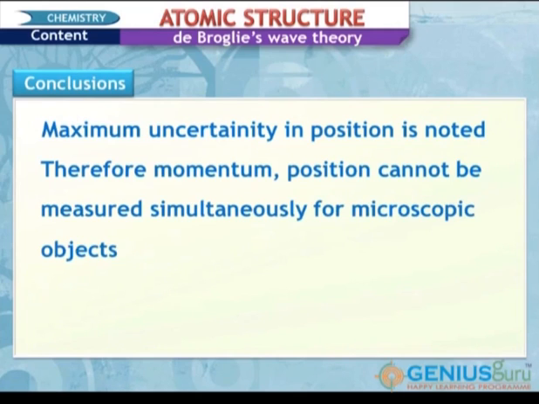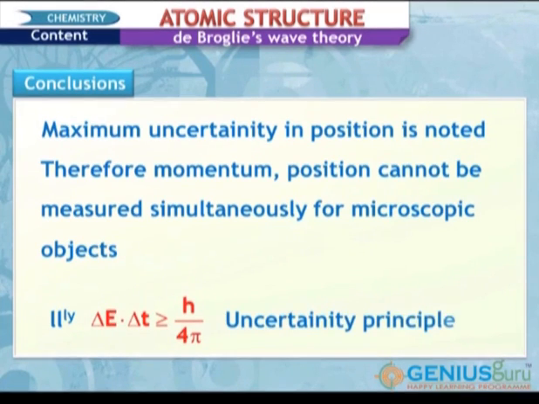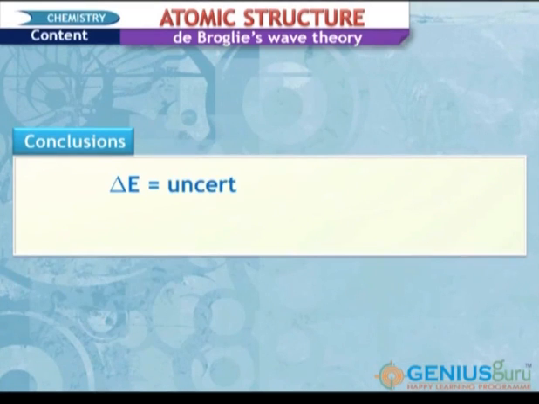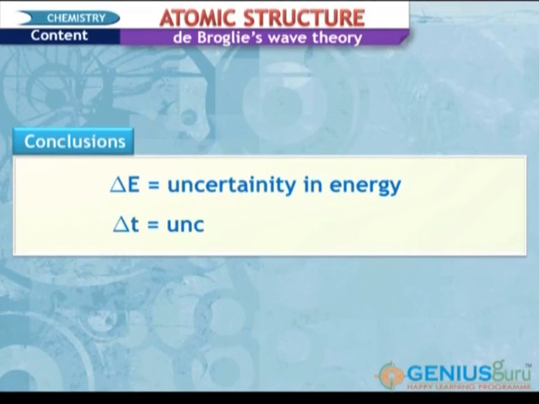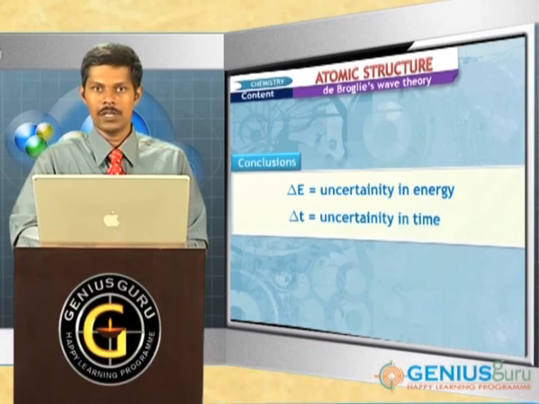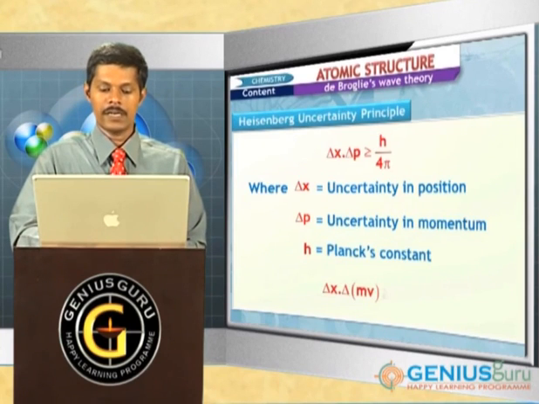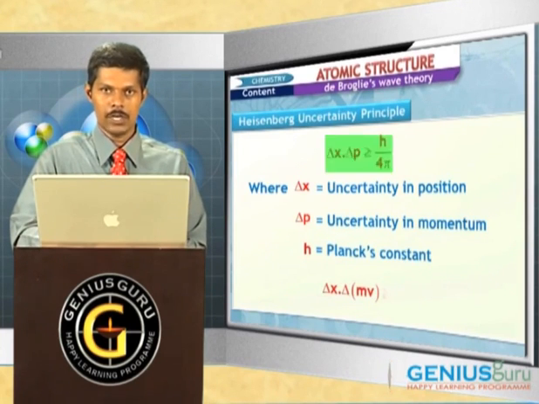In a similar way, this is not only for position and momentum. There are some properties that cannot be observed simultaneously. Another example is energy and time. From the Heisenberg uncertainty principle, we can write delta E into delta T is greater than or equal to h by 4 pi. This is also the uncertainty principle. Here delta E is the uncertainty in energy, delta T is the uncertainty in time, which is similar to the Heisenberg uncertainty principle given by delta X into delta P is greater than or equal to h by 4 pi.